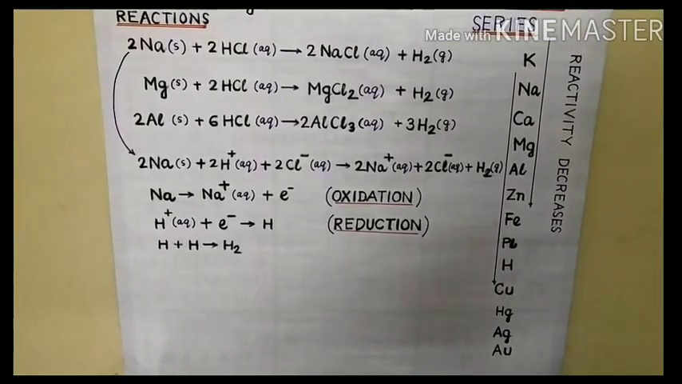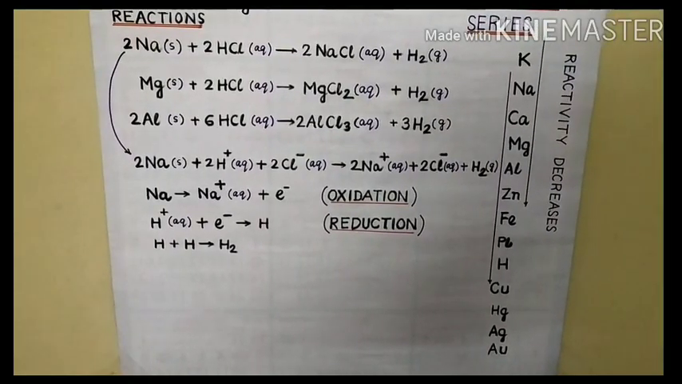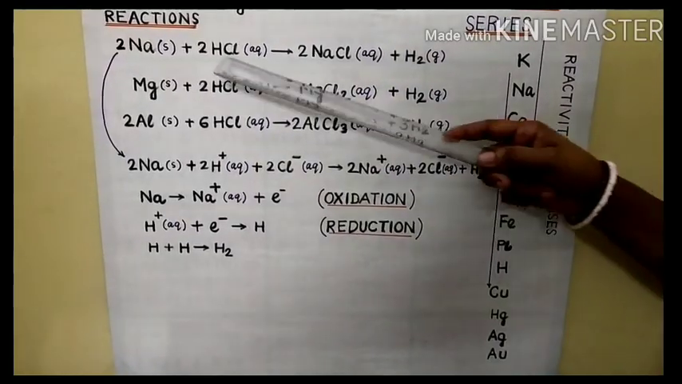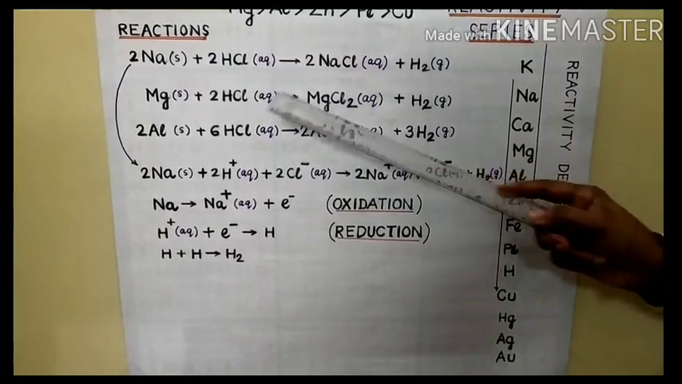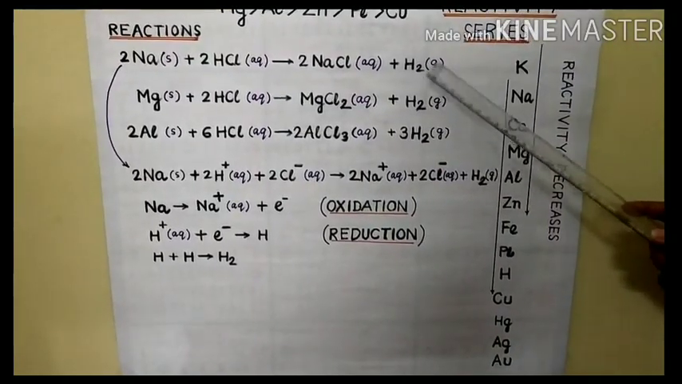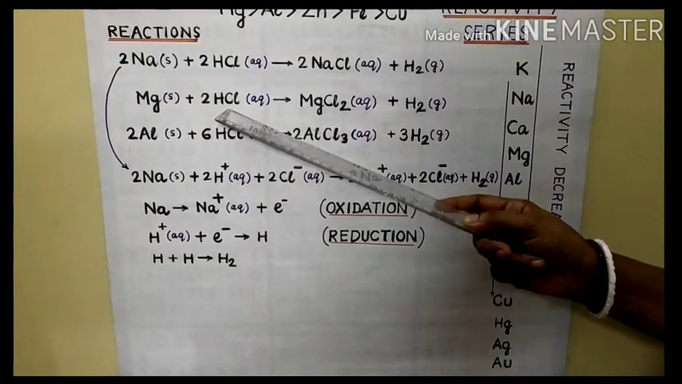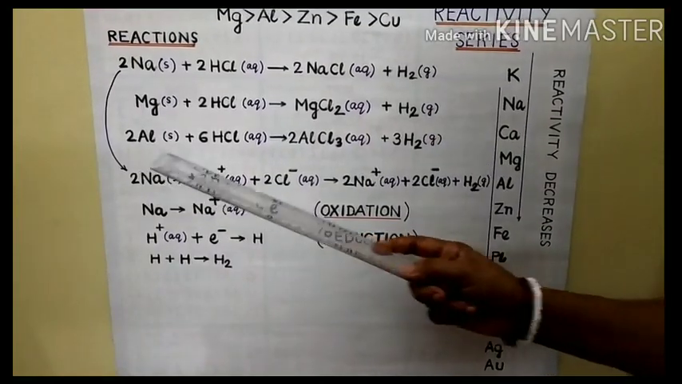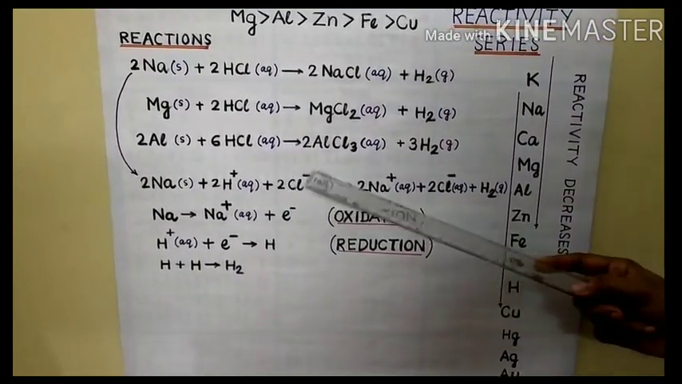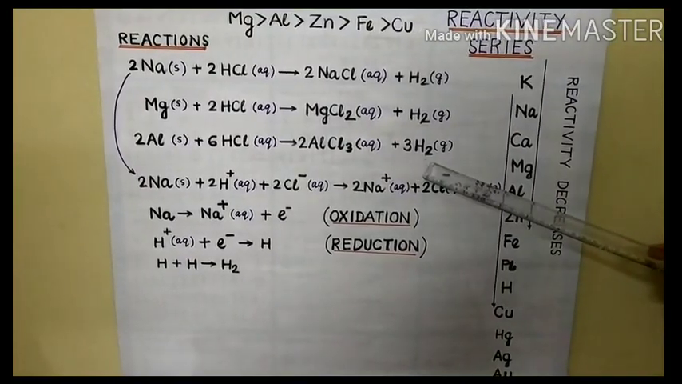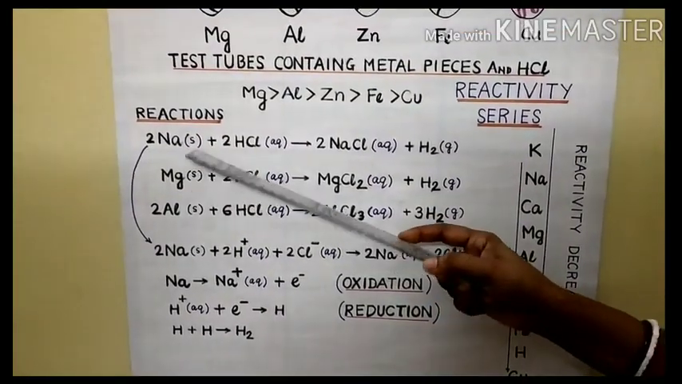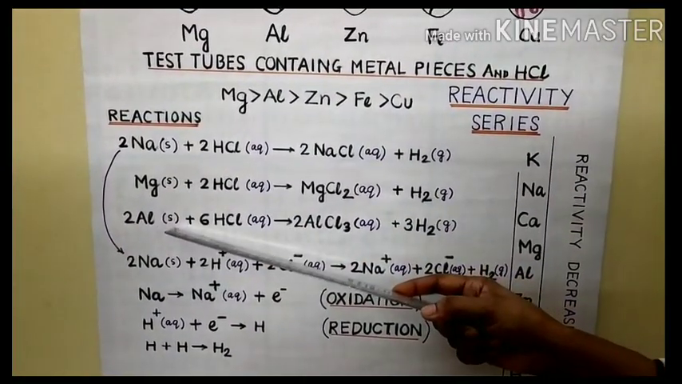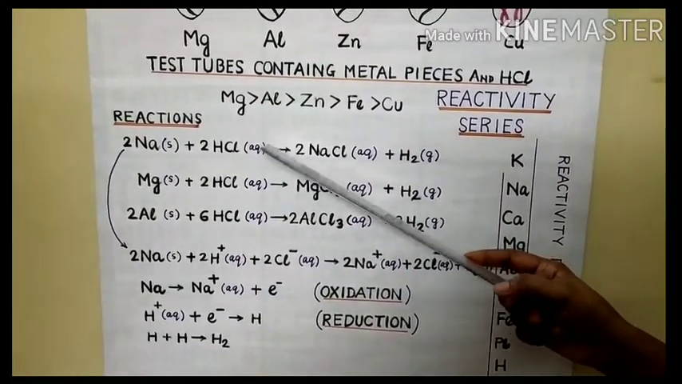When a metal reacts with acid, the salt of that metal and hydrogen gas are formed. Here you can see sodium reacts with HCl, forming NaCl and hydrogen gas. Magnesium reacts with dilute hydrochloric acid, forming magnesium chloride and hydrogen. Aluminium reacts with dilute hydrochloric acid, forming aluminium chloride and hydrogen gas. Here we have taken 3 metals. First metal sodium, valency 1, second metal valency 2, third metal valency 3. Now we will see the split up reaction.